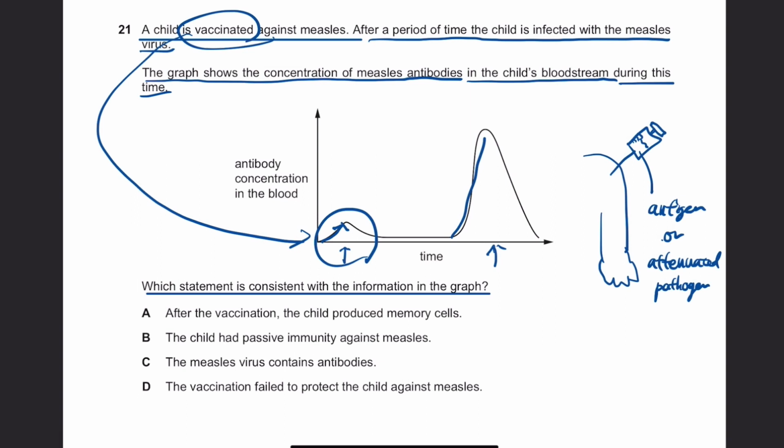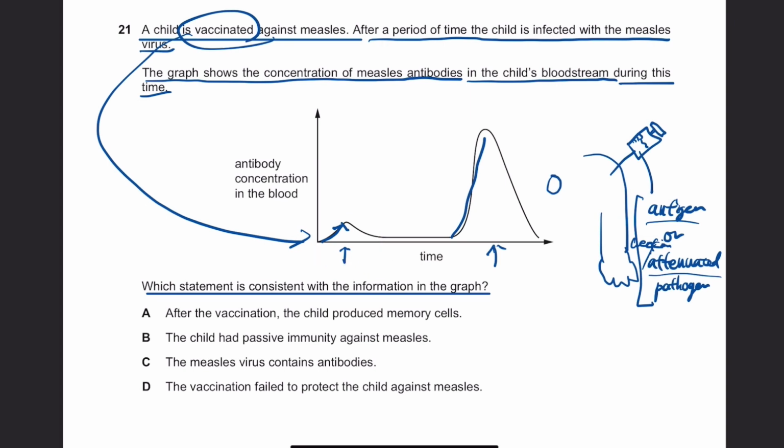So when antigen or attenuated, weakened pathogen goes into the body, the immune system learns the antigen, studies about the antigen, and develops an antibody against that specific antigen or pathogen.